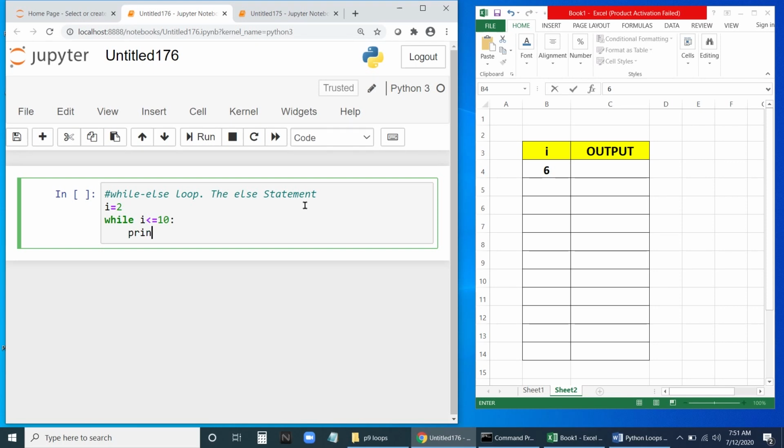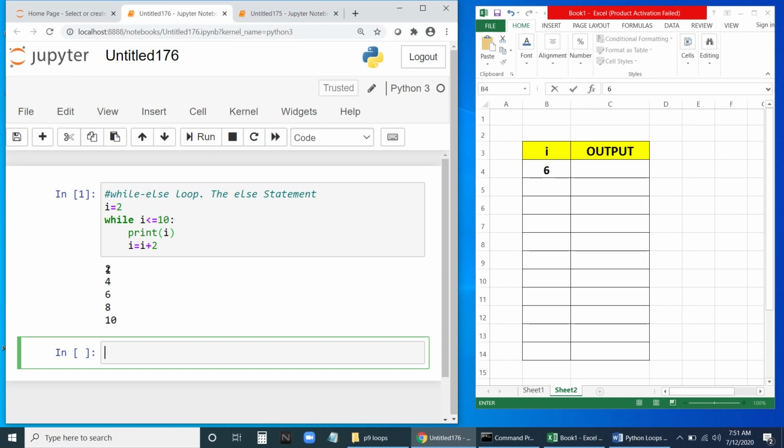So let me write here print I. Okay. Let me write only even numbers. Now we need to increment I plus 2. I will tell you why it is. So let me run this one and check. Everything is okay or not. And you can see it's printing 2, 4, 6, 8, 10.